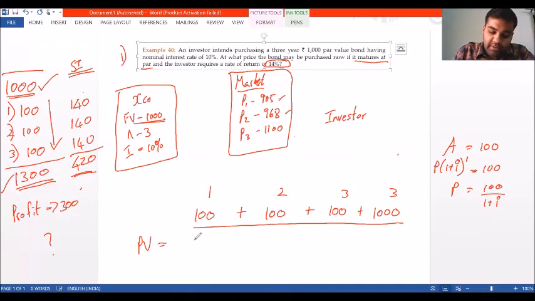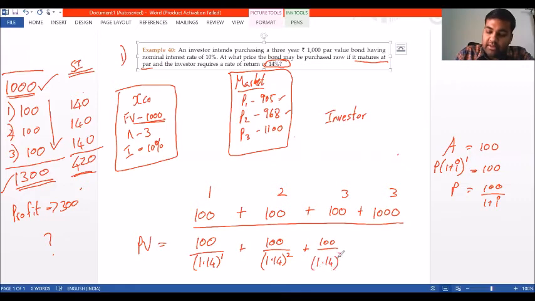So while doing the present value calculation, I write it as 100 divided by 1.14 to the power of 1, plus this 100 rupees I am going to receive at the end of the second year. So what will be its present value today? 100 divided by 1.14 to the power of 2, plus 100 divided by 1.14 to the power of 3, and this 1000 rupees I'm going to receive at the end of the third year. So what is its present value today? 1000 divided by 1.14 to the power of 3.